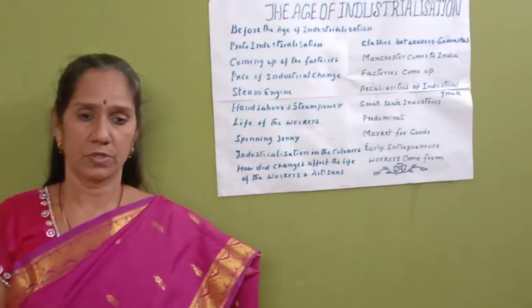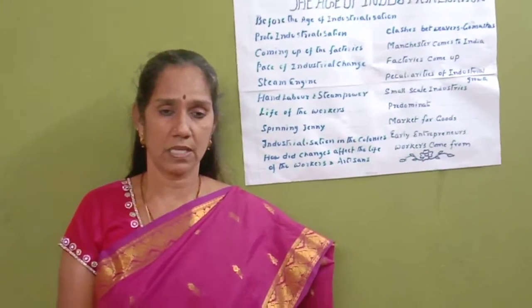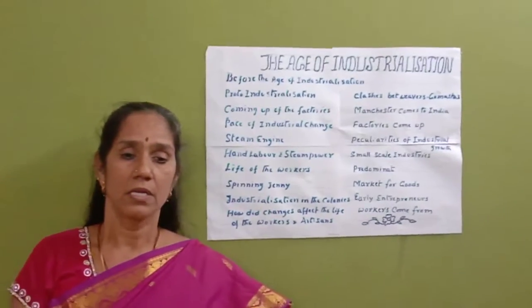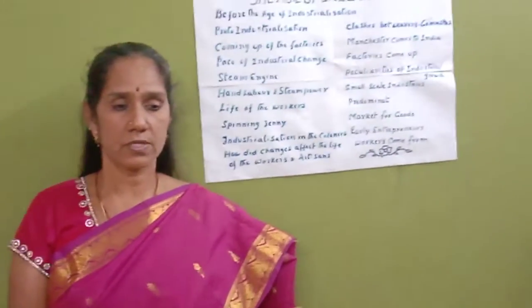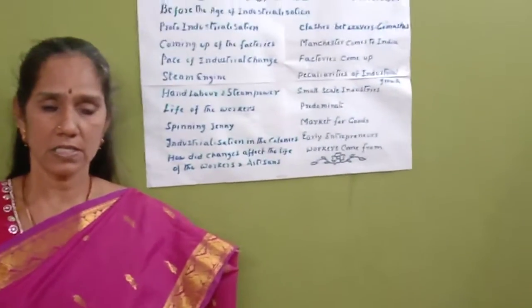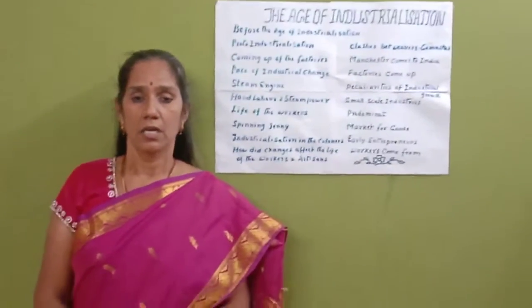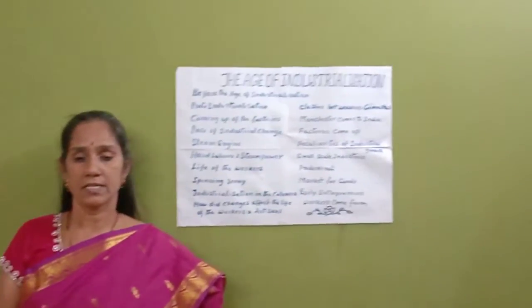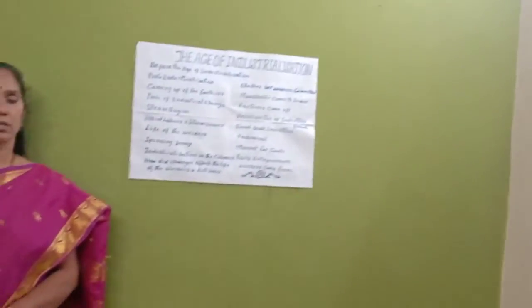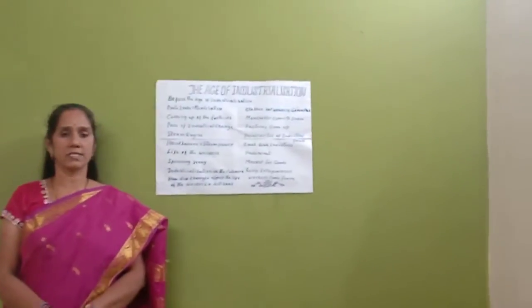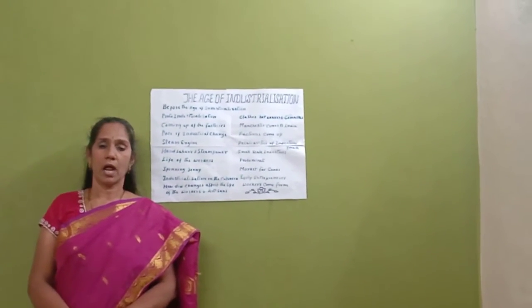In this chapter we are going to discuss the process of industrialization. Where was it started? First it was started in Britain. We will discuss the age of industrialization first in Britain, the first independent nation, and later the industrialization which was started in India under the control of the colonial people.